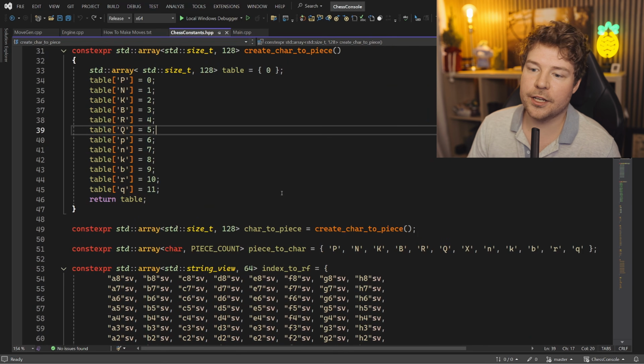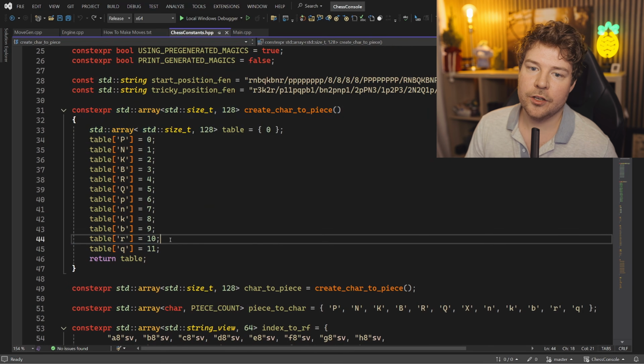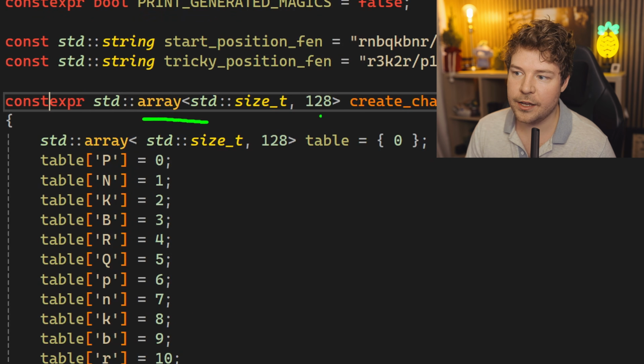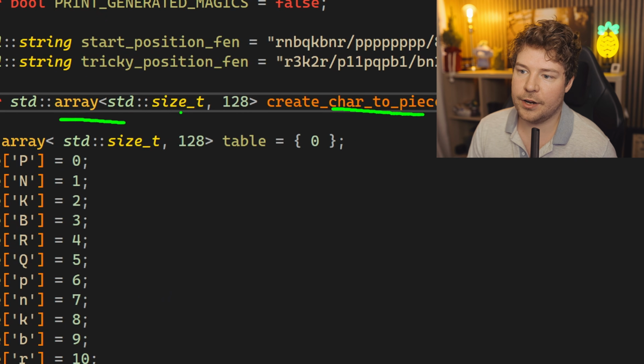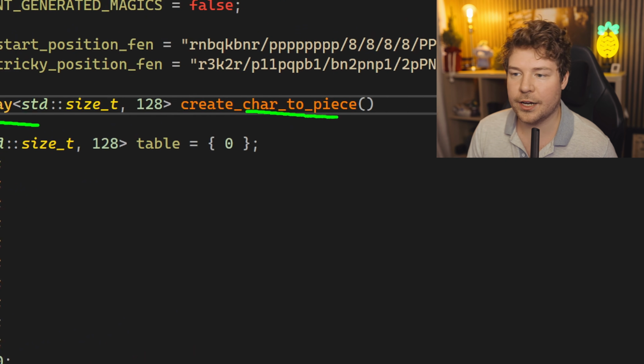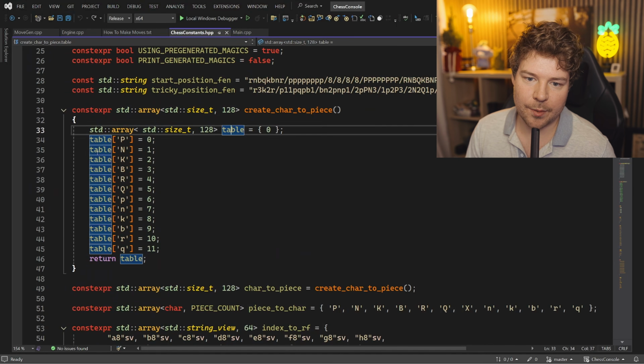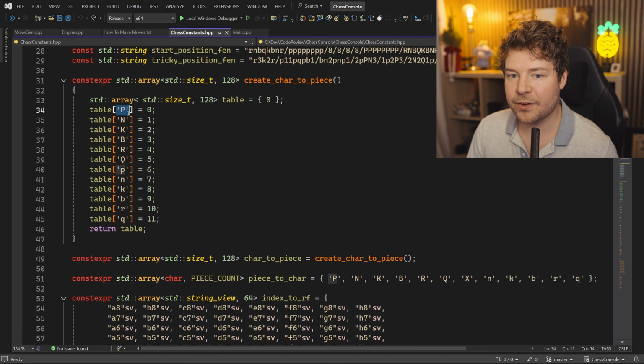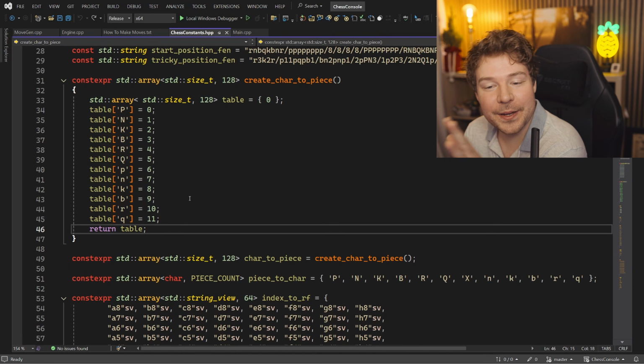Okay, the other thing that I noticed here, which is really, really good, is you've got some constexpr functions. So you have a constexpr array, create character, I guess, or create char, yeah, sure, character to piece. And we have this table here, which we fill with a whole bunch of different things. This is interesting because it's a mapping from an actual character. I don't know how I feel about this overall.